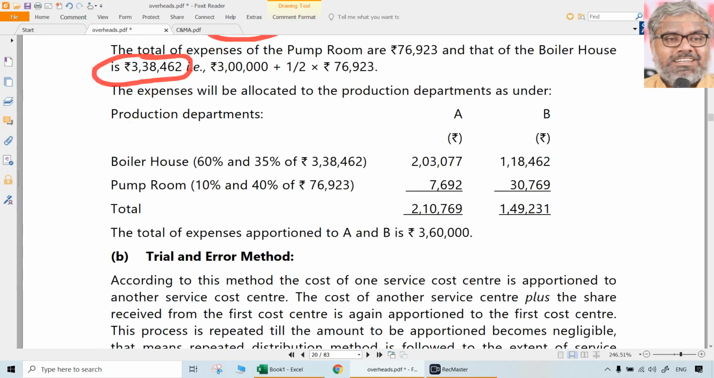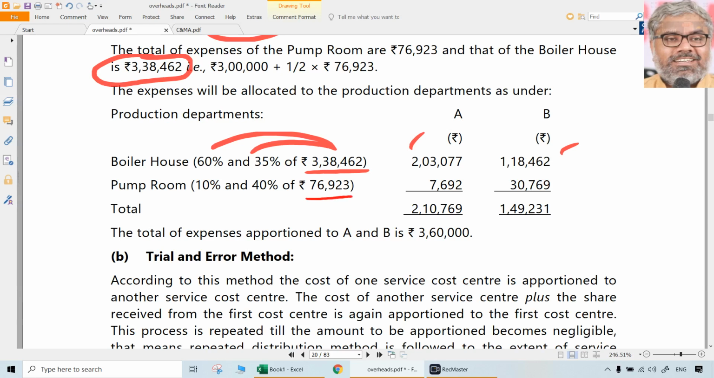So whatever B we computed, which was 338,462, that should be distributed in the ratio of 60 and 35 percentages. Then you get 2,03,077 and 118,462. So that is the distribution of B.